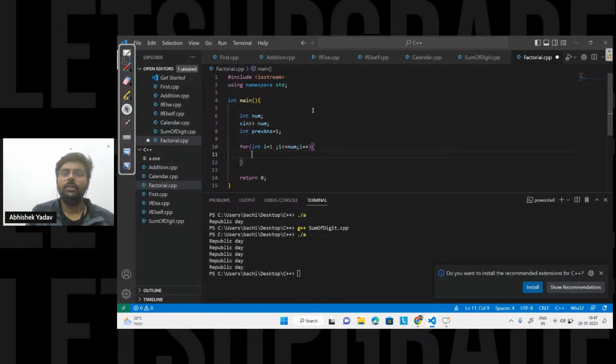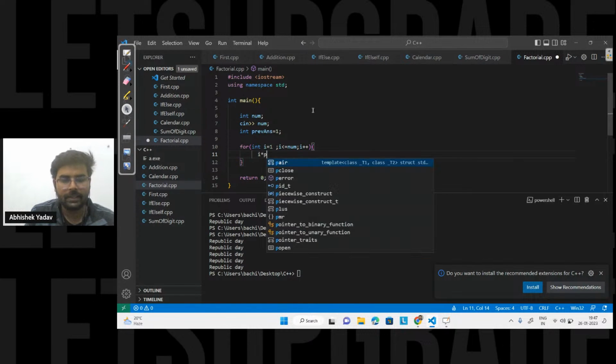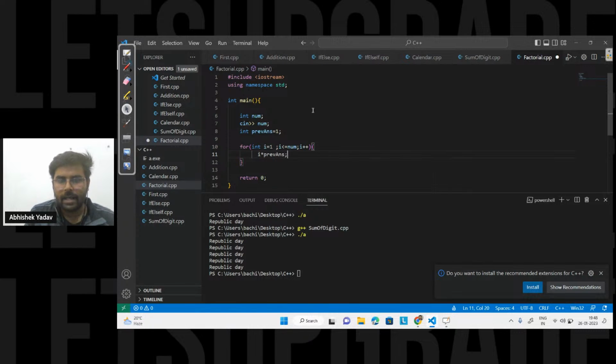After doing this part, you're saying, hey, what do you need? You have the value of I, you have to multiply this I with the previous result, that is I into previous answer. After multiplying I into previous answer, you have to store the value somewhere, so I'm storing this value inside the previous answer. And I'm done with the part.